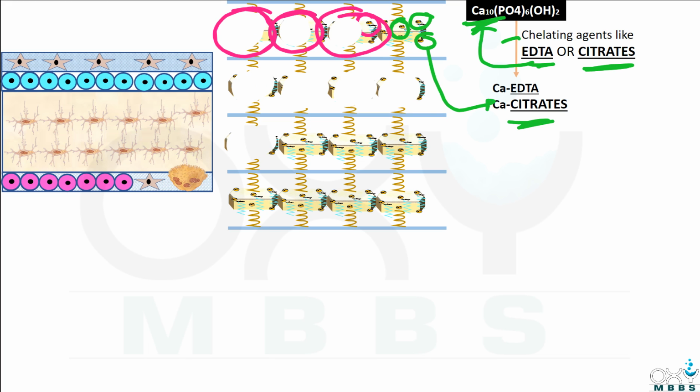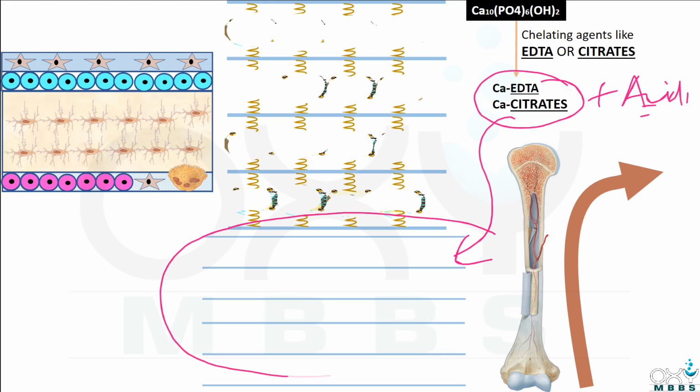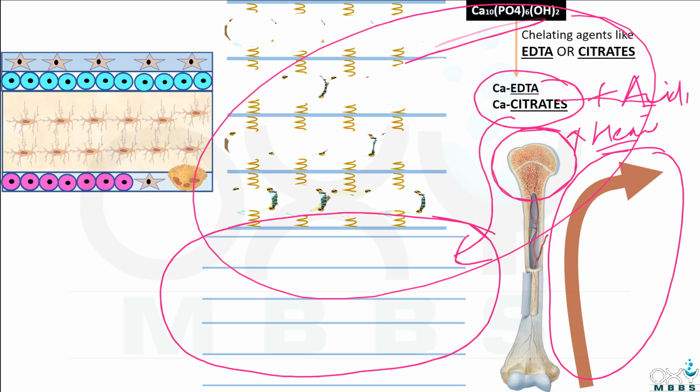So friends, this is a similar condition as we have seen in the acidic medium. So in this way friends, because of these chelating agents as well as the acidic medium, the bone is left with the collagen fiber framework, and this is how the contour of the bone is changed because of a little heavy force on the bone. So friends, this is all about the clinical importance of the hydroxyapatite complex, as this